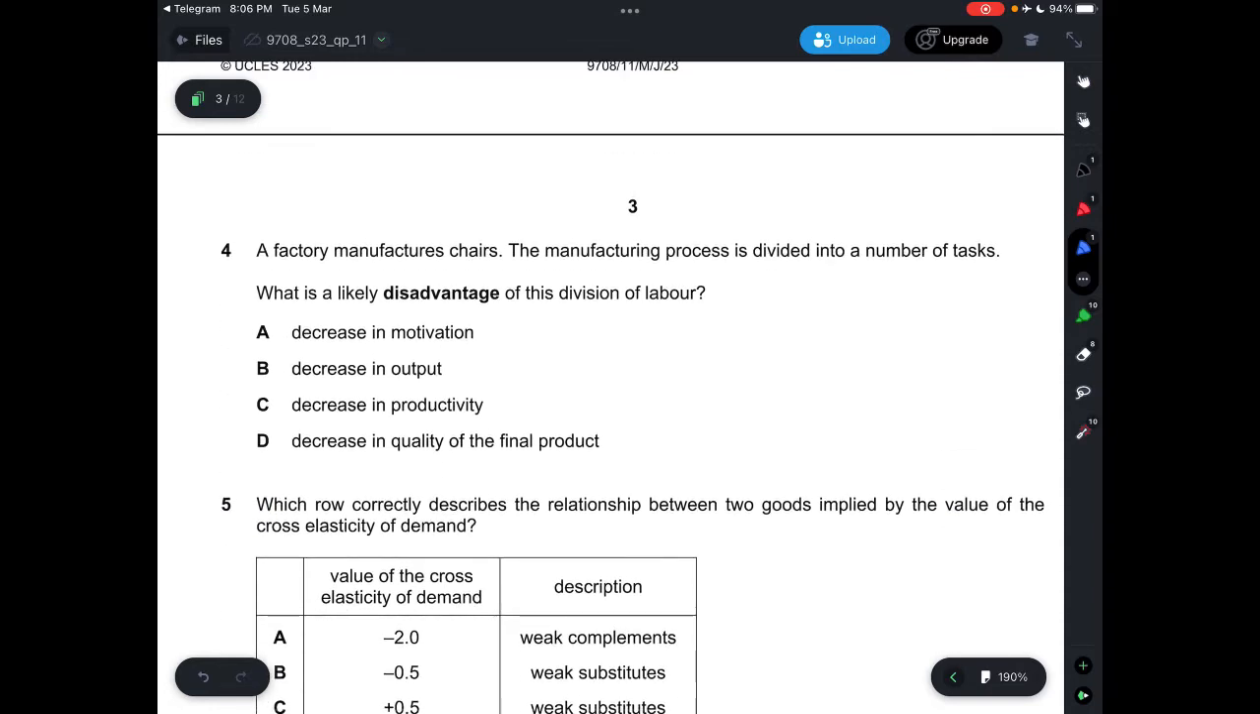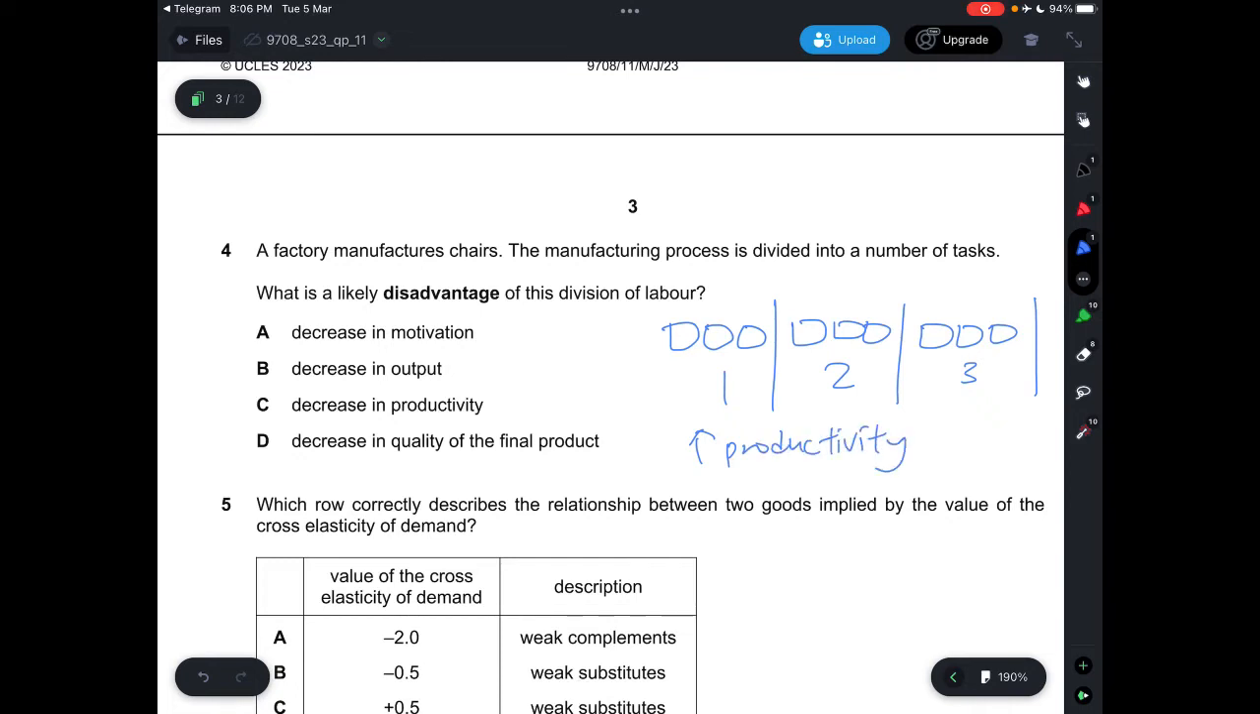Question 4. A factory manufactures chairs and the manufacturing process is divided into a number of tasks. What is likely a disadvantage of this division of labor? Division of labor means that some workers would end up in the first production process, some in the second, and some in the third. They'll be doing the same thing over and over again. This would then increase productivity because over time, the workers are used to their jobs.